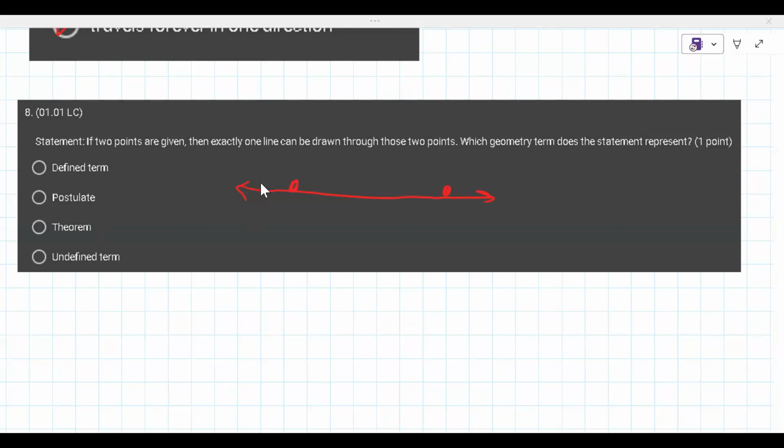And then a definition is like a statement of fact, I guess, or an explanation of something. So we kind of accept this to be true, but we're not proving that it's true, which means that it is a postulate. So a postulate is when you assume true without proving.